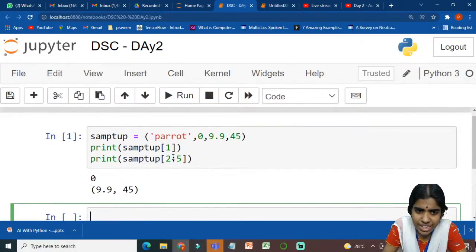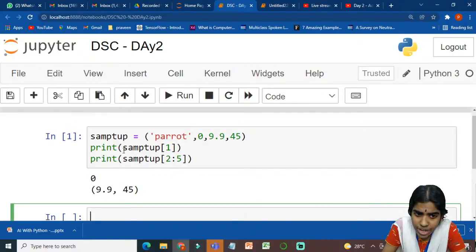The indexing starts from the 0th position. At the 0th position, parrot is stored. At the first position, 0 is stored. At the second position, the value 9.9 is stored. And at the third position, 45 is stored.